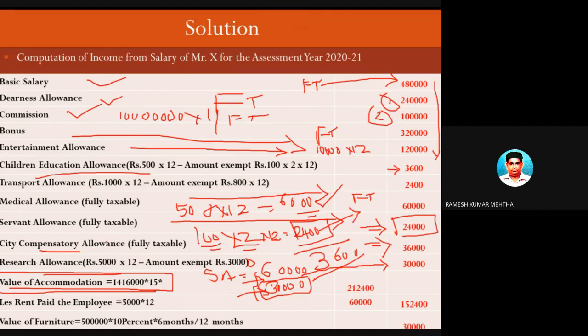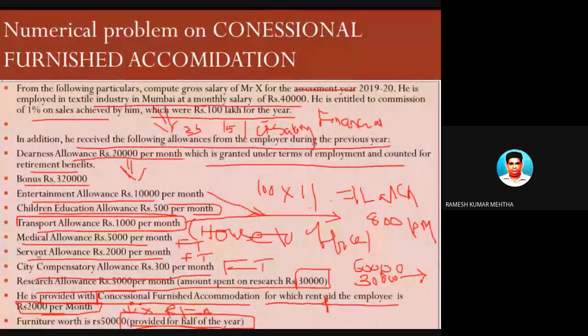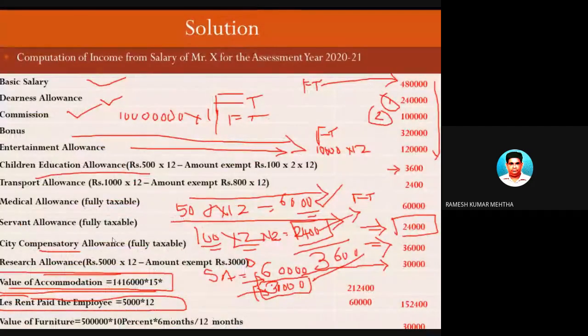And next, we are going to talk about the rent paid by the employee for this accommodation. Here it is written 2,000 per month. Please remember, I'm changing it to 5,000 rupees, because there is a numerical typing error. It is 5,000 per month. Okay, so here, this is the first step, this is the second step, and this is the third step. So I will go to the second step now.